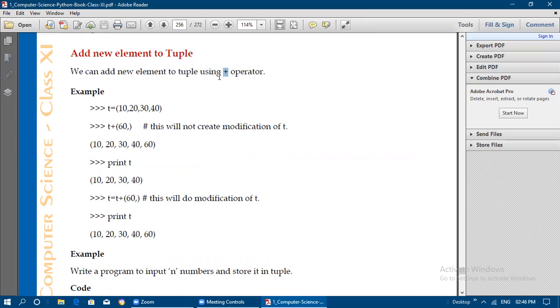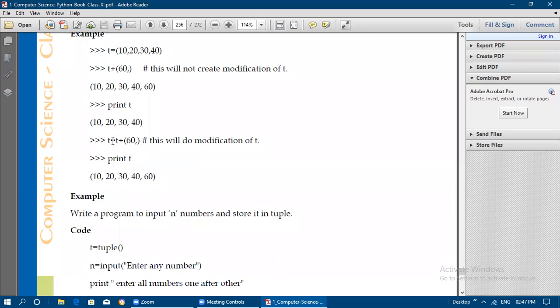So for example, t is equal to 10, 20, 30, 40, so four elements are there. If you write t plus (60,), it will not modify the tuple. If you print t, it will print only 10 20 30 40. Even if you have written t plus 60, it won't be added.